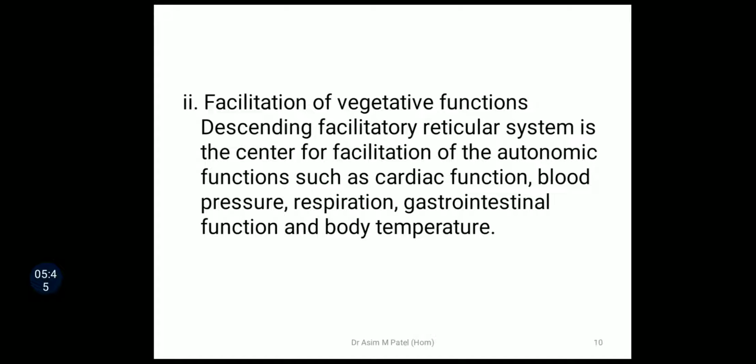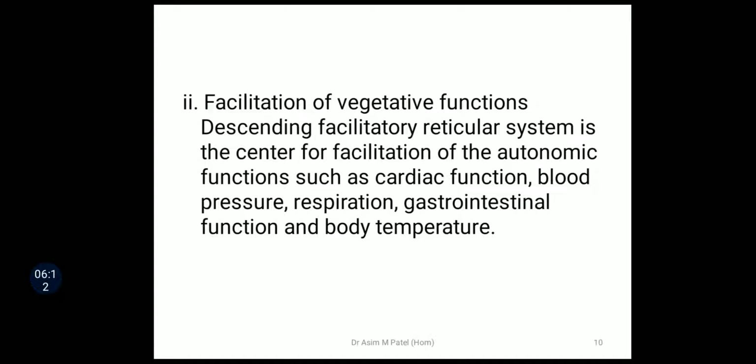The next function is facilitation of vegetative functions. Apart from controlling the movements of the body, it also controls the organs. This system controls various movements and muscle tone, it is responsible for maintaining wakefulness and alertness, and apart from this it controls various organs.